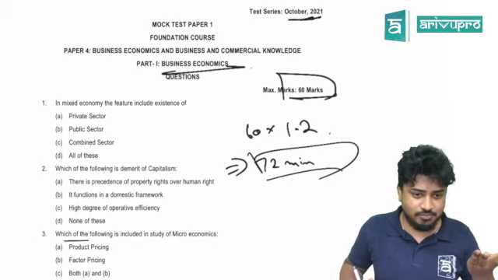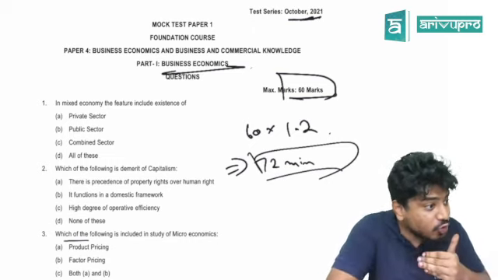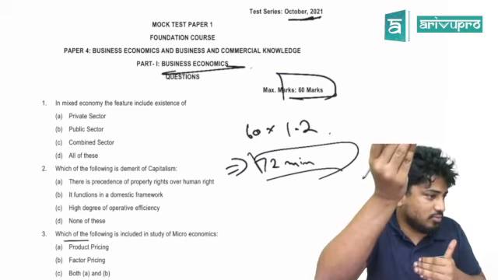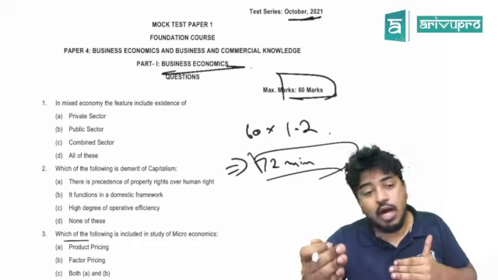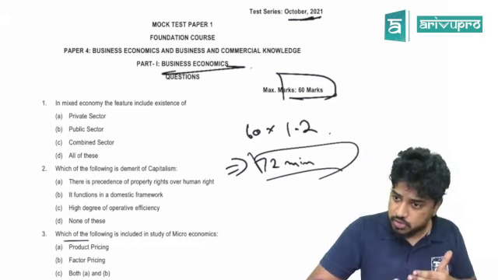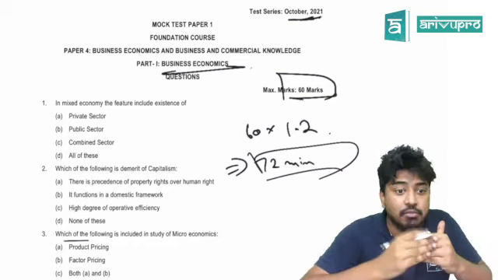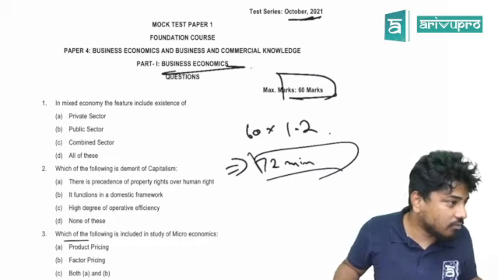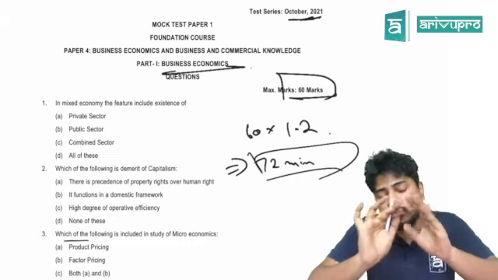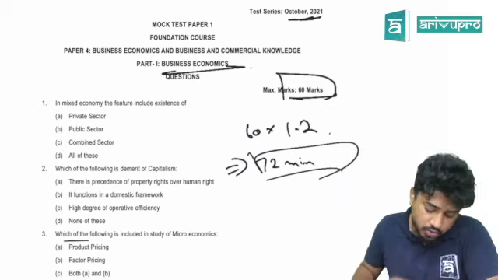Let's see. You will know which speed you can afford to go in the exam hall. I would request you to try other papers also, so that you will know, hey, in this paper I am running out of time, in this paper I have time. All these things can be analyzed only if you do a mock paper in an exam scenario. Are we clear? Let's go about it.